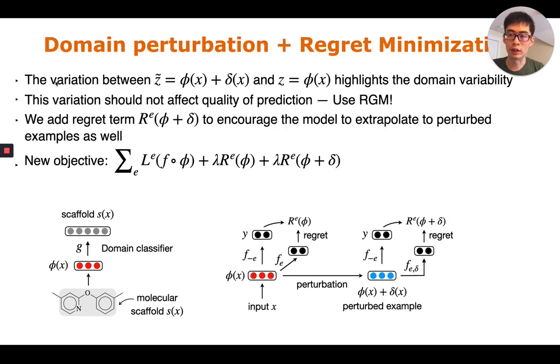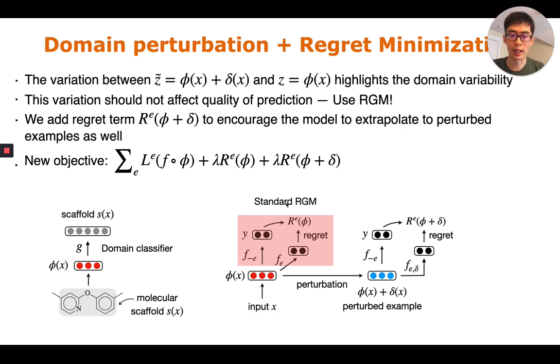So this variation between the perturbed example and the original examples highlights the domain variability that the model should not pay attention to. It should not affect the quality of our prediction. So how to enforce this? We can again use our regret minimization method. Here we add an additional regret term, r phi plus delta, to encourage the model to extrapolate to perturbed examples as well. So now the new objective has an additional term, r phi plus delta, defined over the perturbed examples.